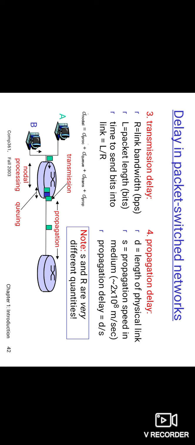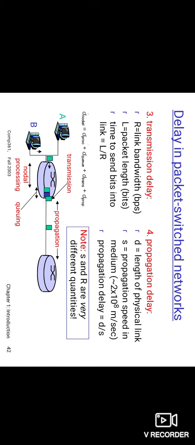And the next one is propagation delay. So the propagation delay is the time required to propagate from the beginning of the link to router B. How much time does it take to propagate from router A to router B?